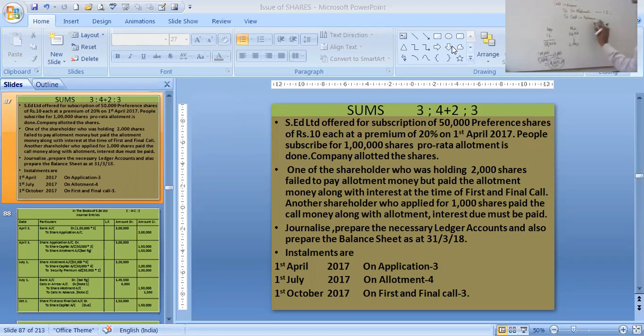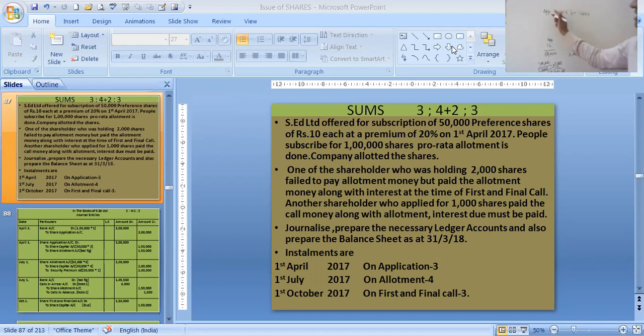Let's understand how much we have received from them. Then we will come back to that entry. We have received at the time of application 4,000 into 3, which means 12,000.